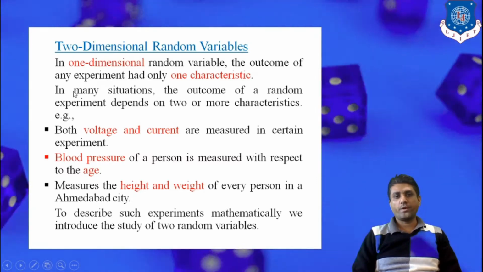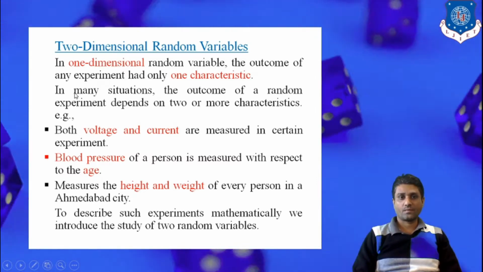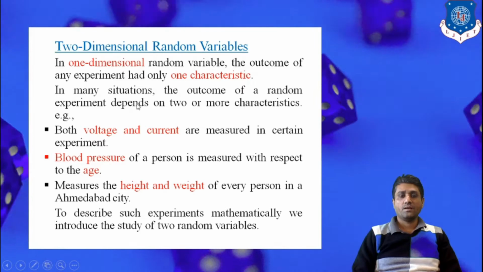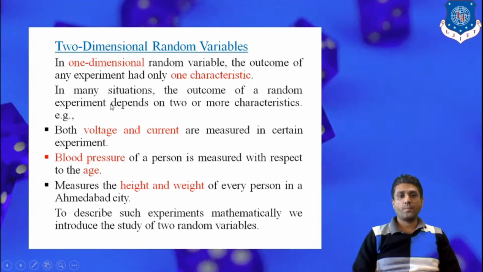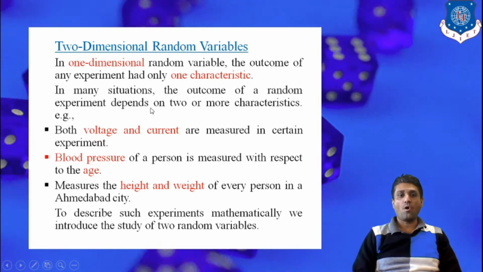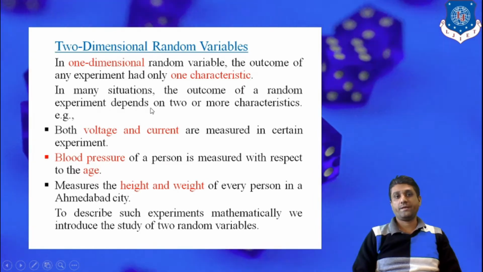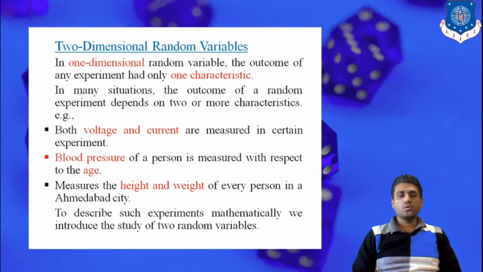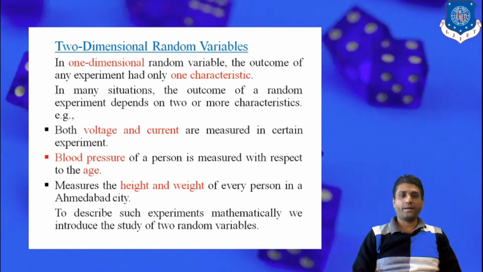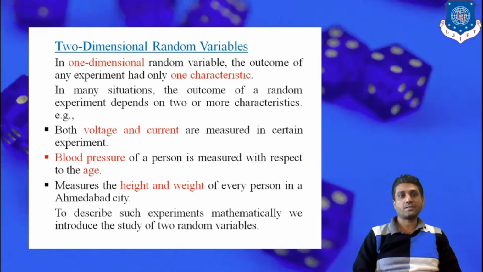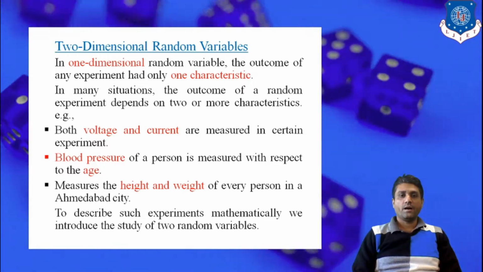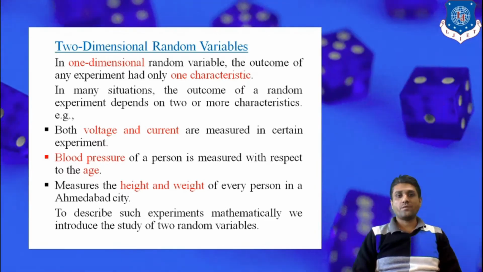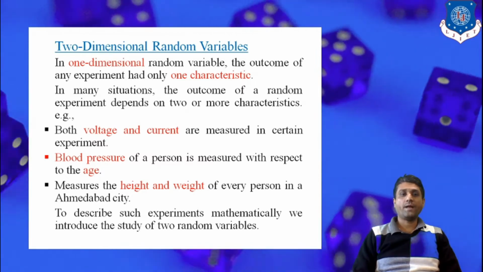But when we deal with real life situations, in many situations the outcome of a random experiment depends on two or more characteristics. In practical, real life applications, in most probably around 70 to 80% of cases, it does not correspond to one dimension.